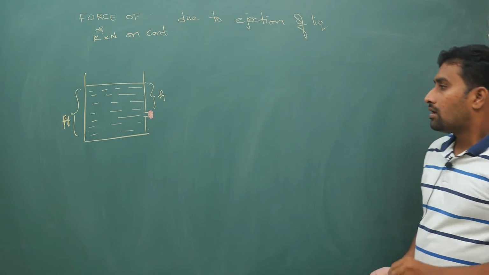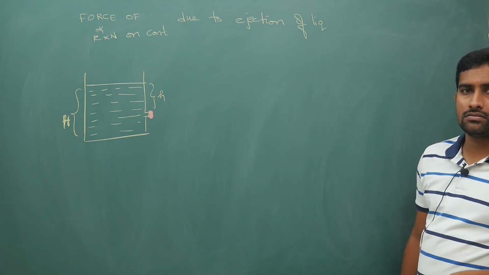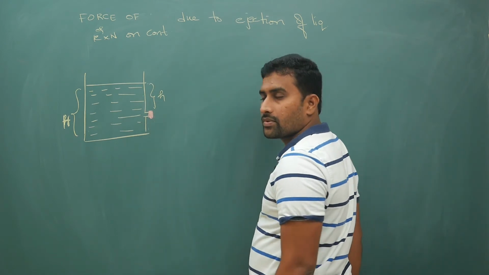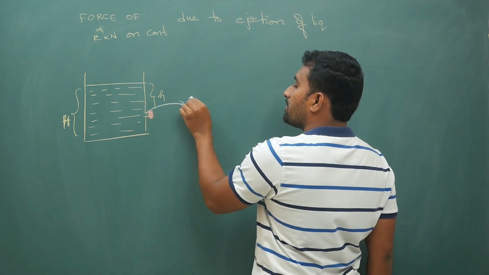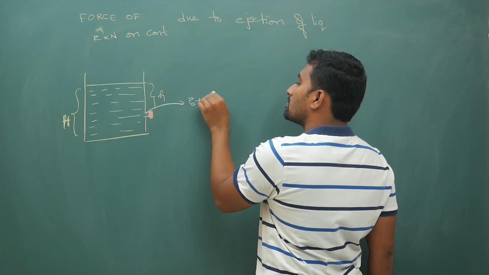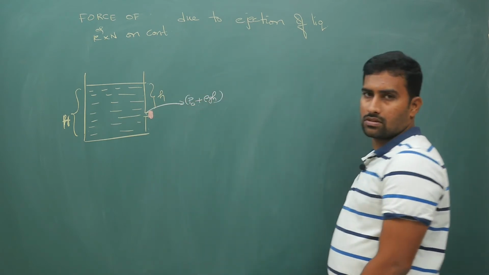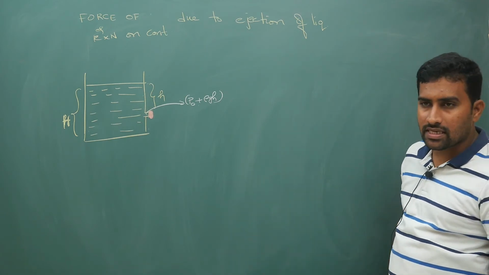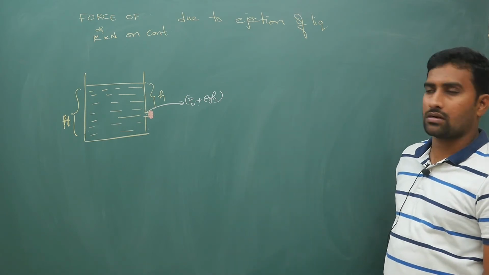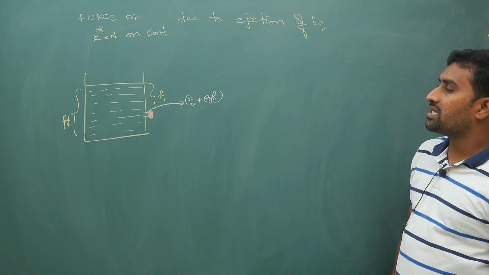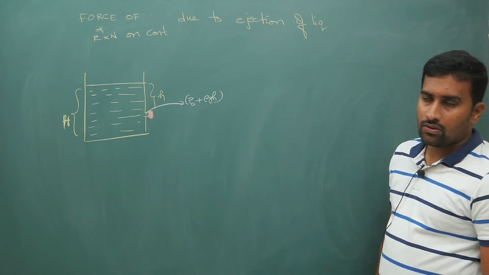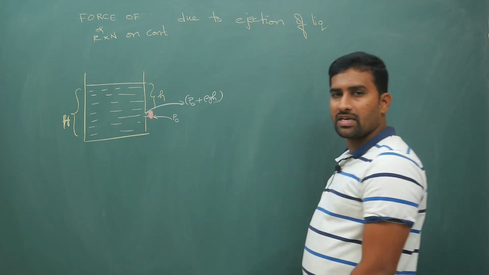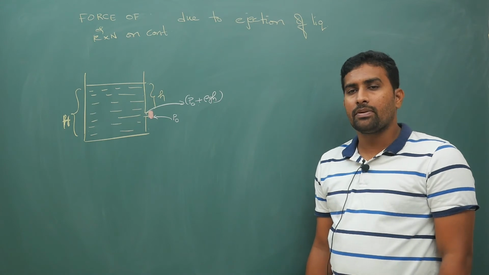Now if you take this disc, from the liquid side the pressure is P naught plus rho g h. On the cap or disc that you take, from the liquid portion side it is P naught plus rho g h. Now from the right end, how much is the pressure? Atmospheric pressure P naught.